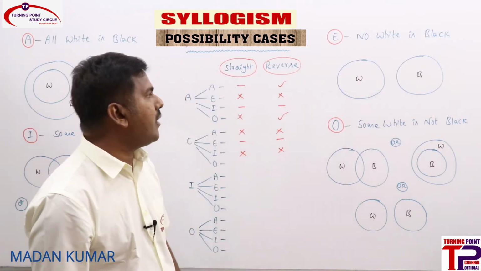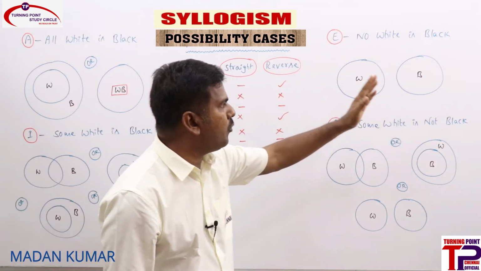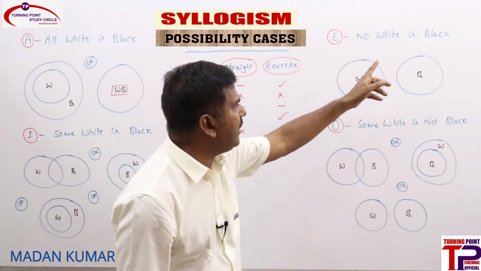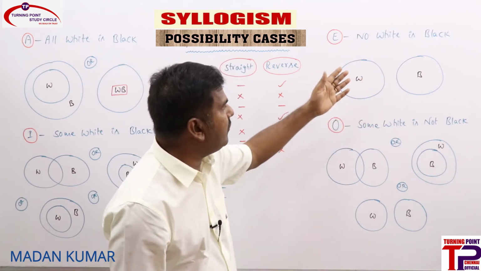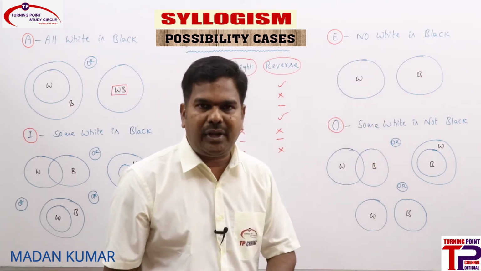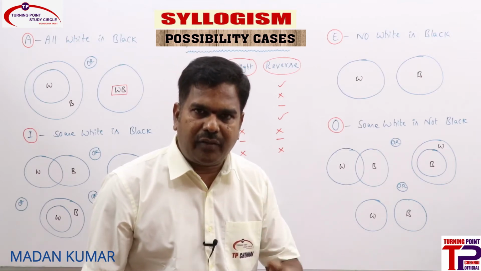Now see, can we tell whenever an E statement is there, O straight is a possibility and O reverse is a possibility? No white is black. Can we say that some white is not black? That is definitely true. Why should we again go ahead with some white is not black being a possibility? Not required. In immediate inferences, nothing is there, something is not there is always true, right?